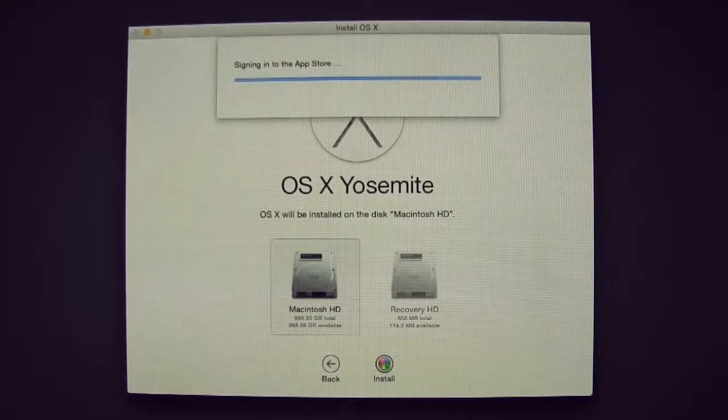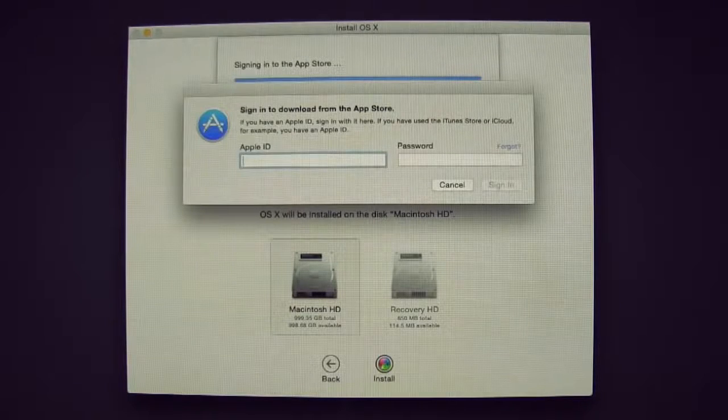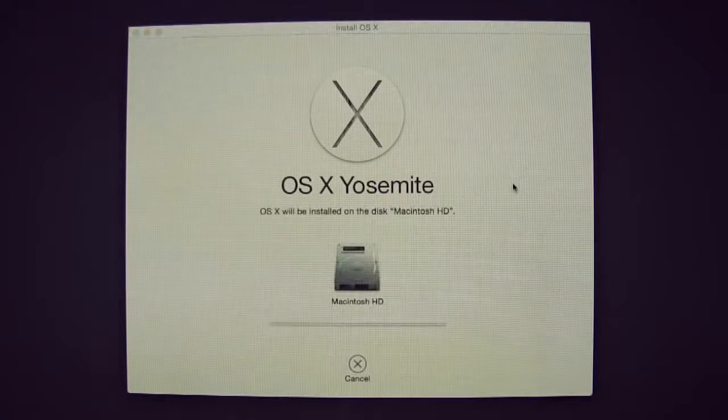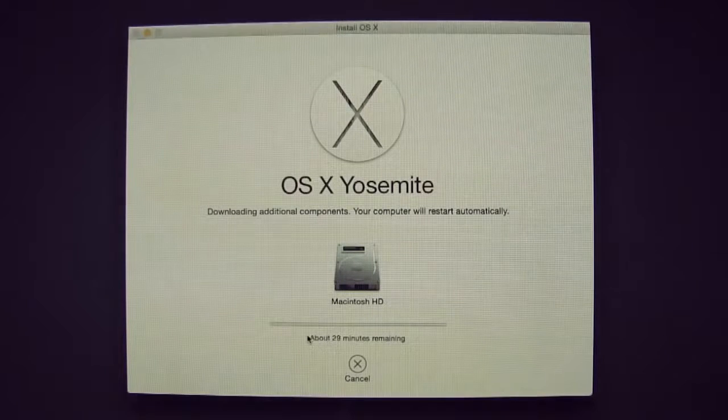The last thing we'll need to do before installing Yosemite is log into our Apple accounts. After that, Yosemite will start installing. The installation process will take about 30 minutes to an hour depending on your internet connection.